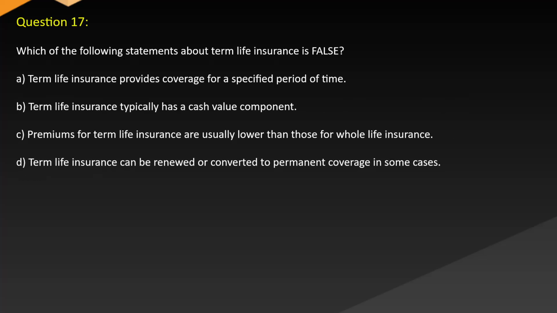Question 17. Which of the following statements about term life insurance is false? A. Term life insurance provides coverage for a specified period of time. B. Term life insurance typically has a cash value component. C. Premiums for term life insurance are usually lower than those for whole life insurance. D. Term life insurance can be renewed or converted to permanent coverage in some cases.